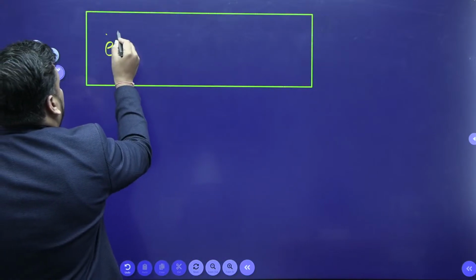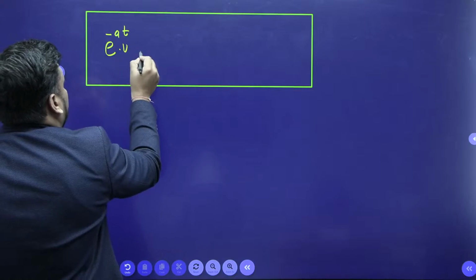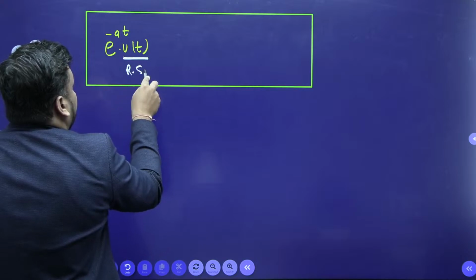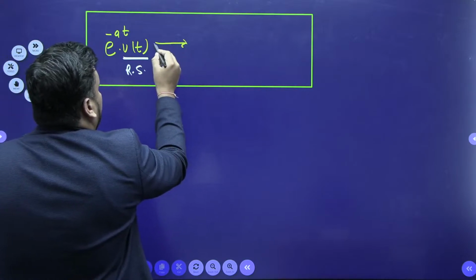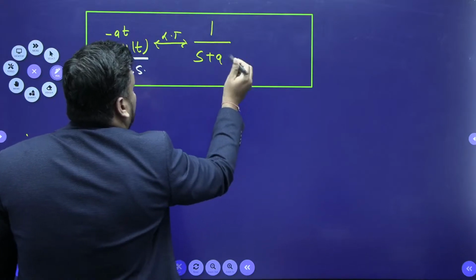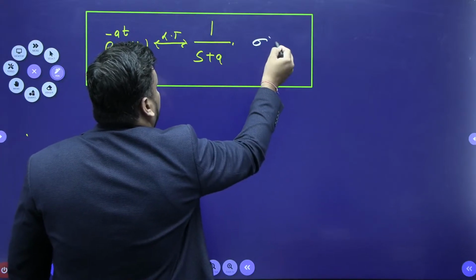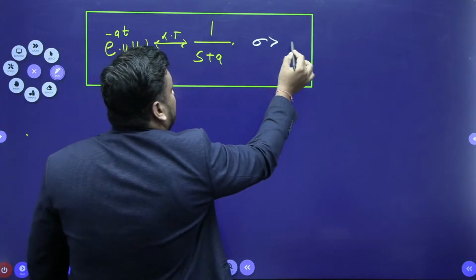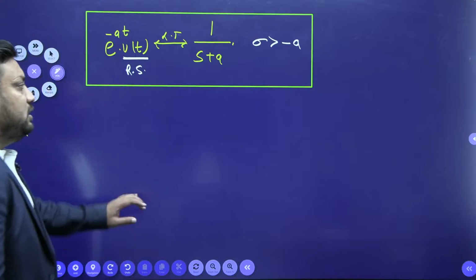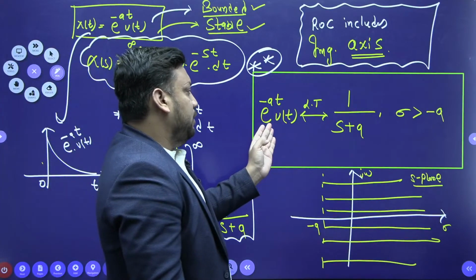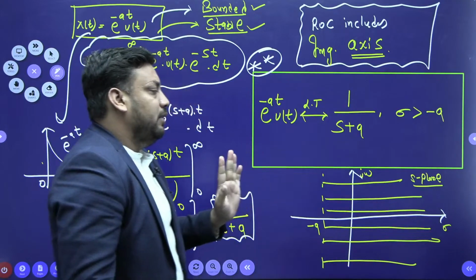If e to the power minus at ut, if a signal is multiplied with ut, it means the signal is right sided, and its Laplace transform standard form, you know, is 1 upon s plus a, and its ROC is sigma greater than minus a. The same table we already made here. I am just repeating this: e to the power minus at ut gives 1 upon s plus a, sigma greater than minus a.